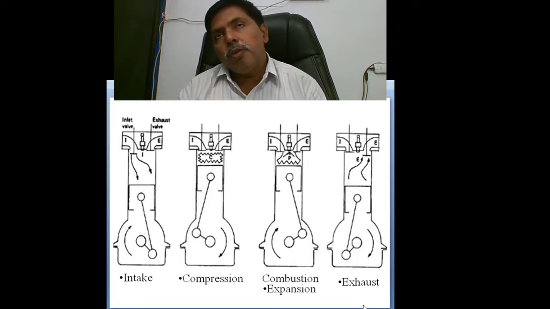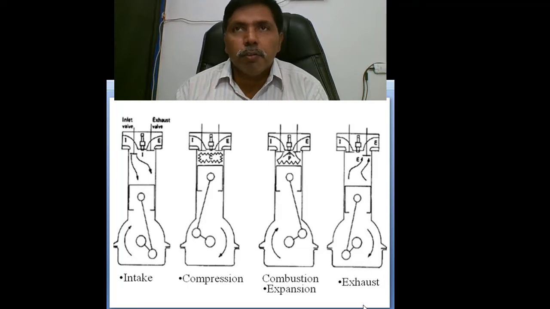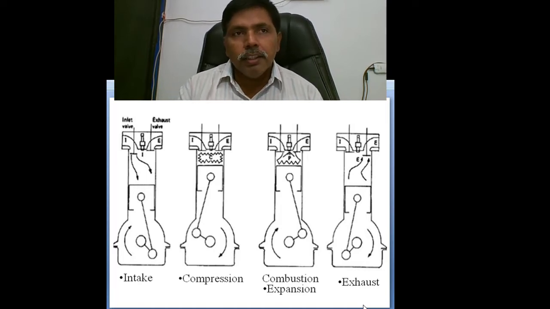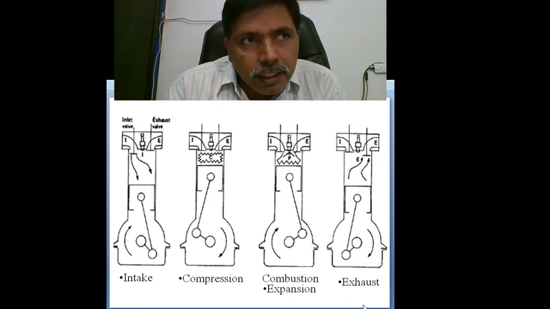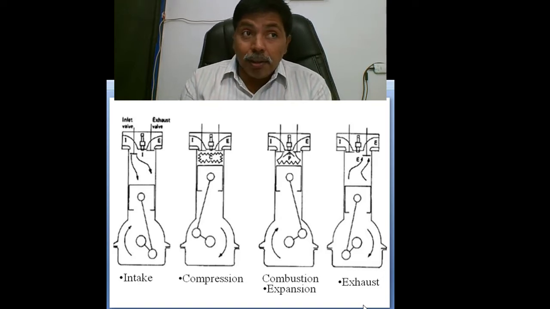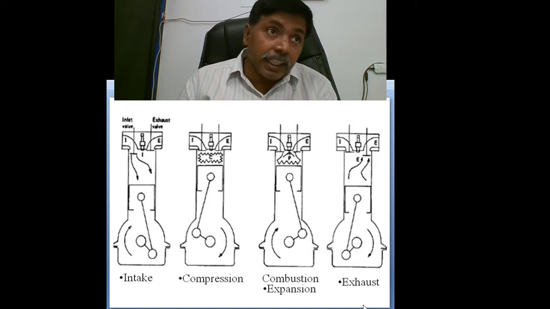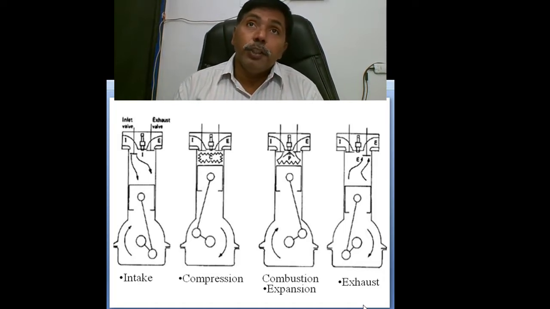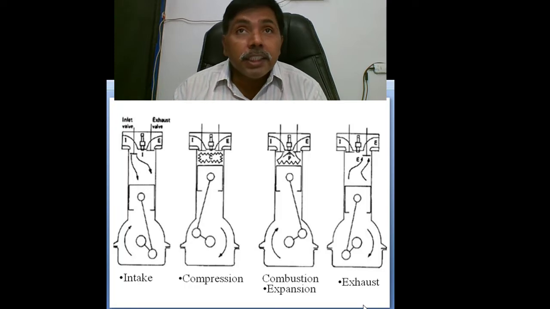Generally in two-wheelers or four-wheelers, when we are in a hill station area, we give more acceleration, which means we suck more air-fuel mixture into the cylinder. So the mass is changing in real conditions. But in air standard cycles, we assume the mass is fixed.